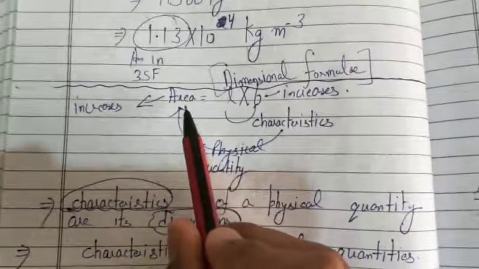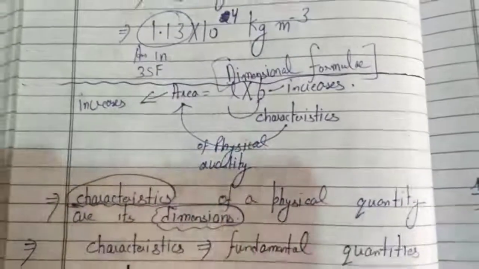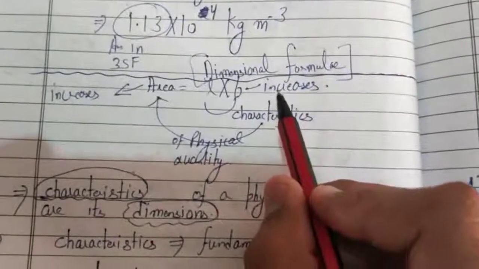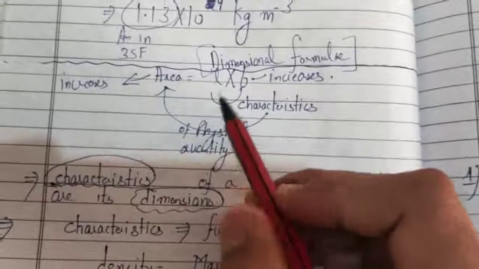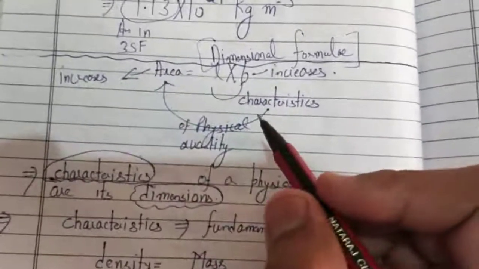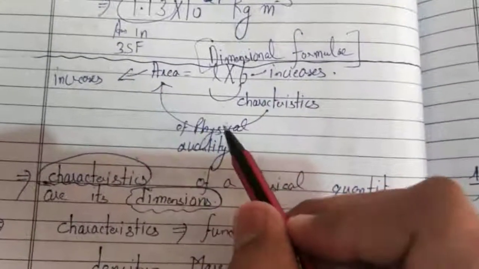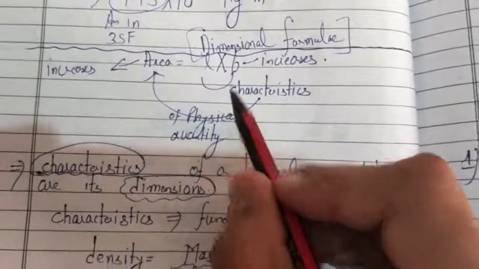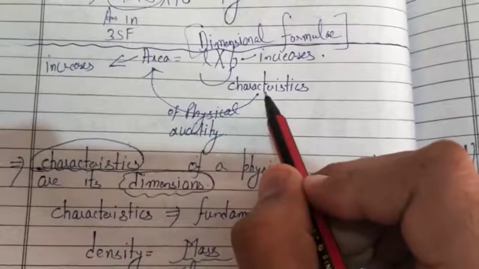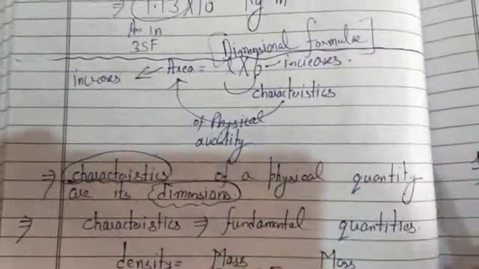You know that the formula of area is length into breadth. If breadth increases, area is going to increase. If length increases, the area is going to increase. So what is this area? This area is a physical quantity. So what are these length and breadth? These are the characteristics of this physical quantity.